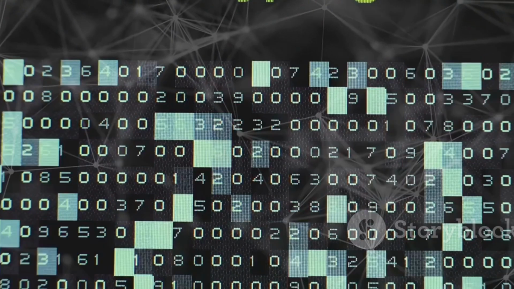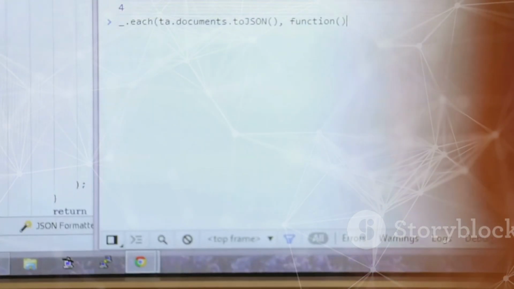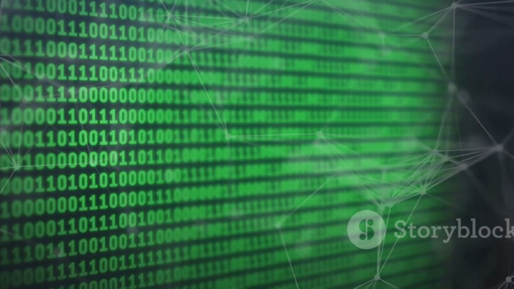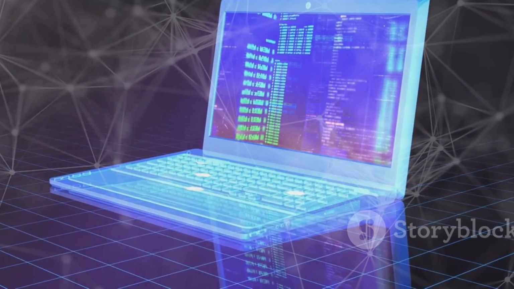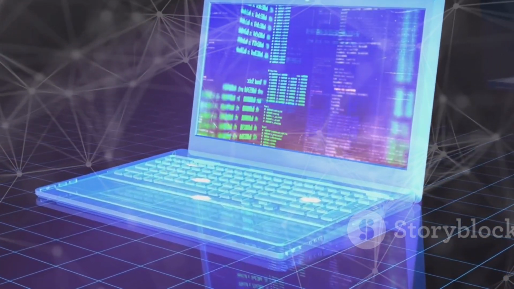Want to see it in action? Here's how you generate a quantum-safe key with Python OQS. Import oqs, then oqs.KeyEncapsulation with Kyber512 as kem. That's it. Real quantum-safe encryption right from your laptop.